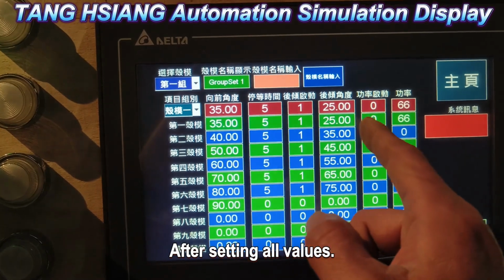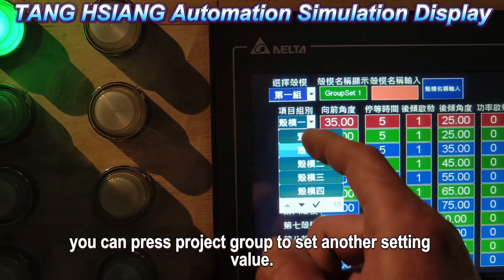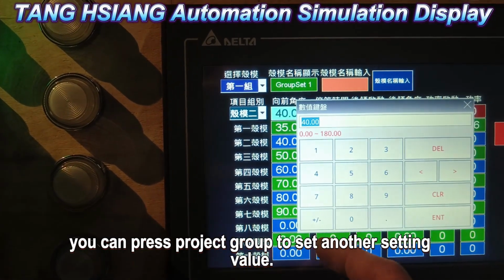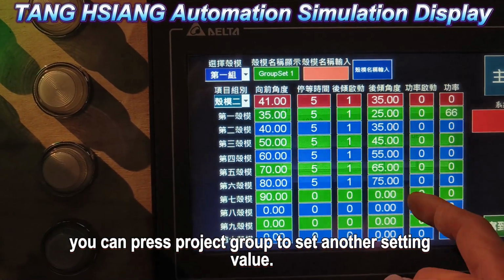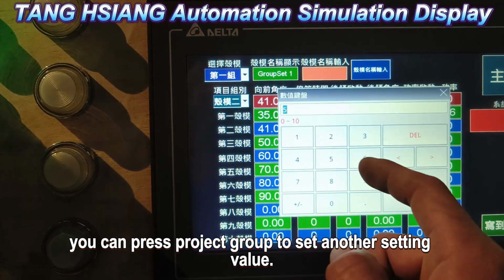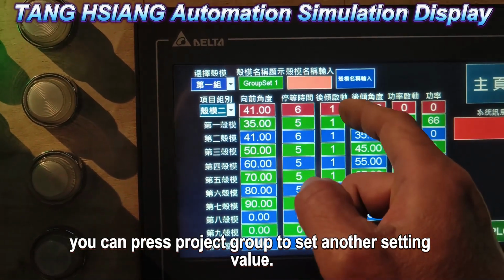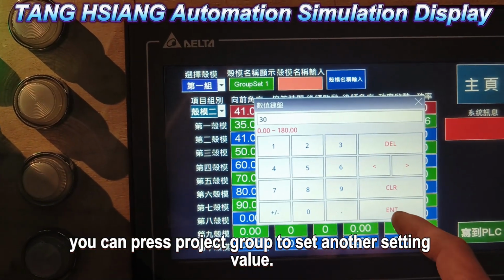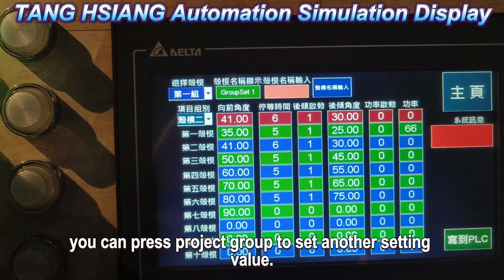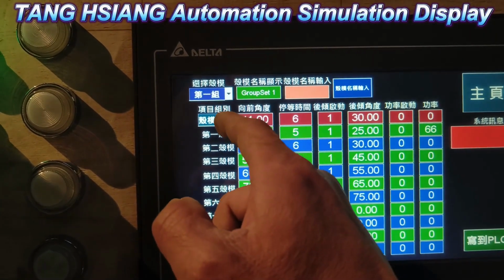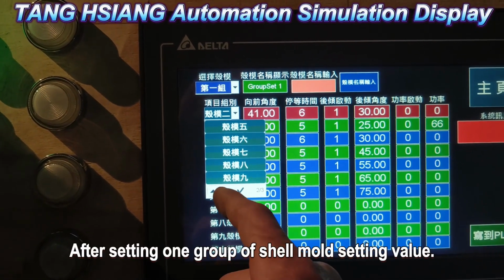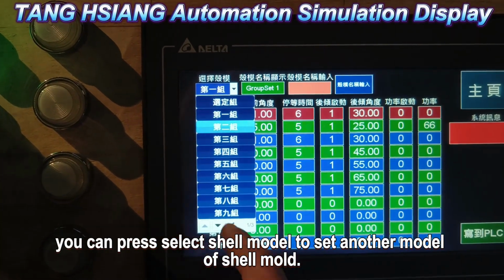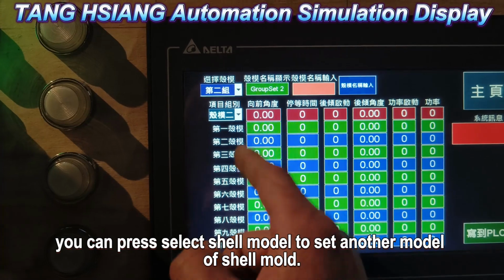After setting all values, you can press project group to set another setting value. After setting one group of shell mold setting values, you can press select shell model to set another model of shell mold.